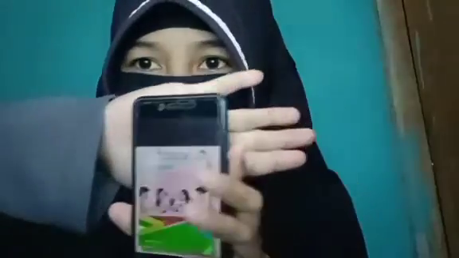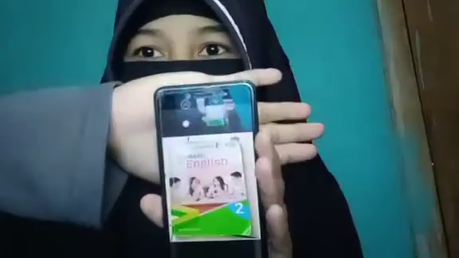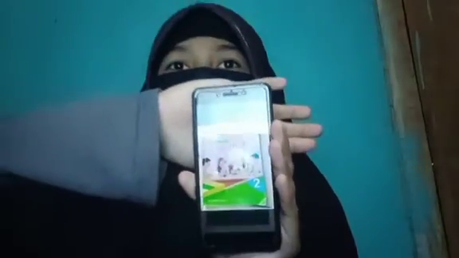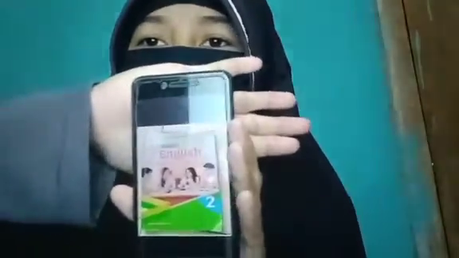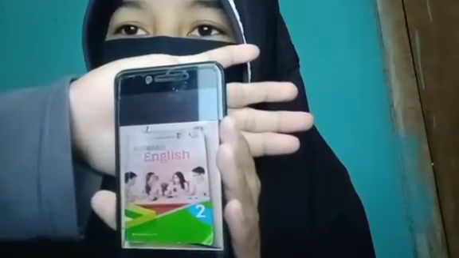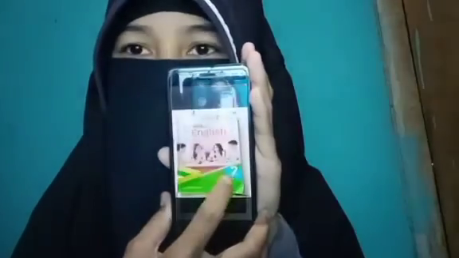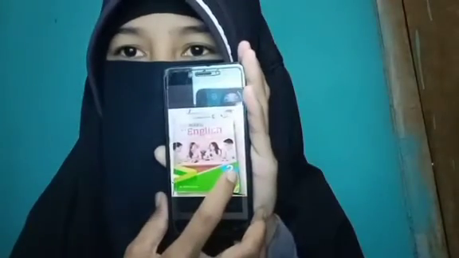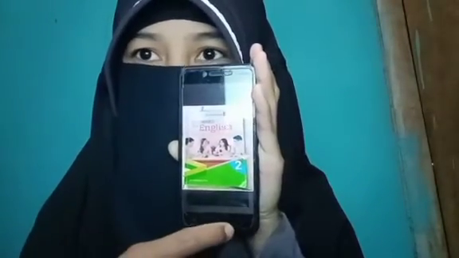And then the analysis of this cover. First, you can see this cover. The cover combines colors. You can see this is green, and then this is blue.